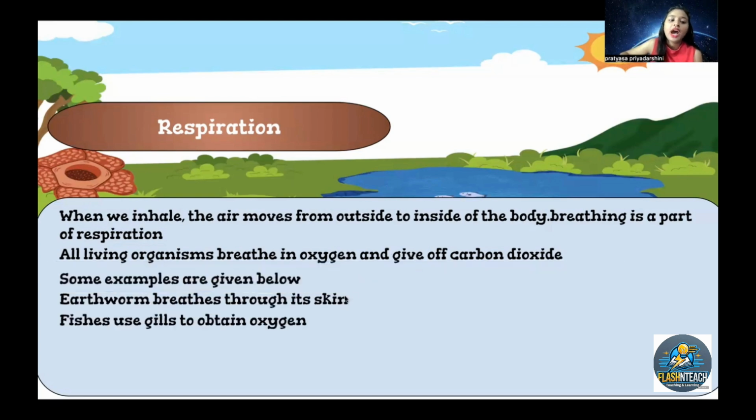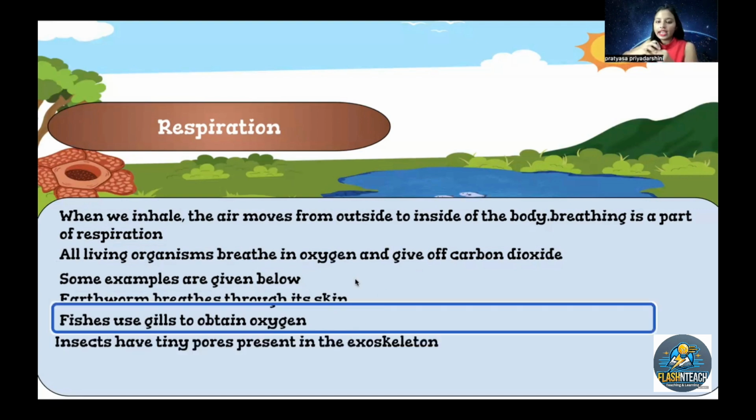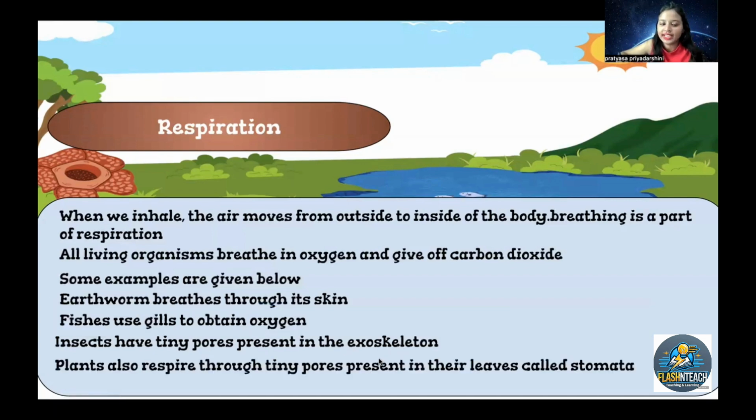Some examples: the earthworm breathes through its skin. Fishes use their gills to get oxygen. Insects have tiny pores present in their exoskeleton, which you have already read in your previous class about bones and joints, right? And plants also respire through tiny pores present in their leaves that are called stomata.